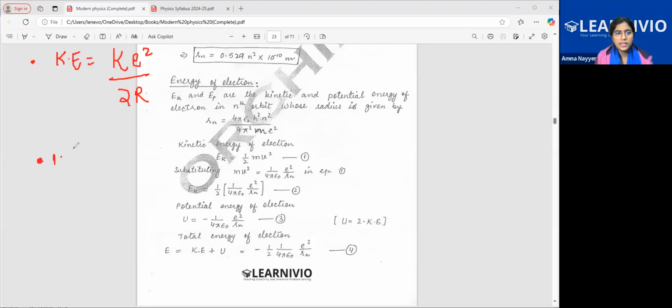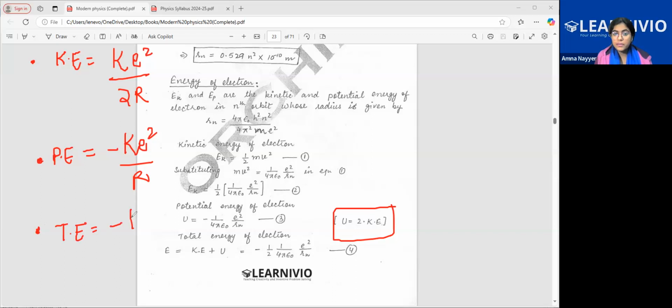The potential energy is equal to minus k e square by r. Because of this, you can see this relation: potential energy is 2 times kinetic energy. And the total energy means when you add the kinetic plus the potential, the total energy of the system will be minus k e square by 2r.